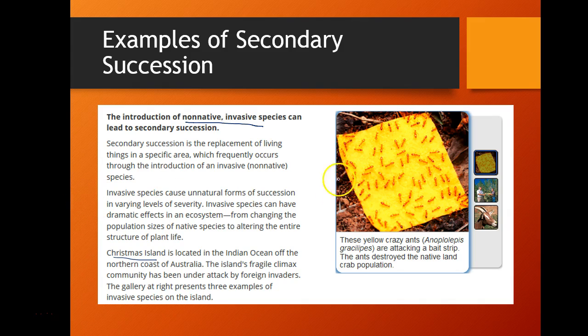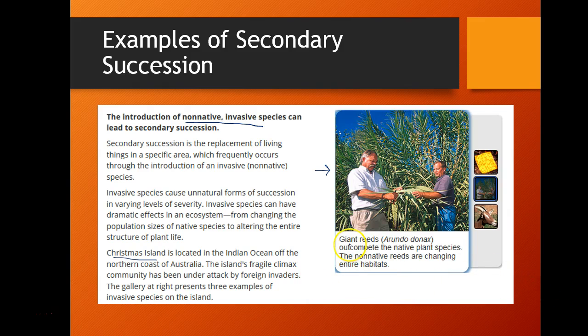So here we see an example of some yellow crazy ants, and these yellow crazy ants destroyed the native land crab population. So in this way, we have a non-native species coming into this ecosystem on Christmas Island and overtaking a native species. And so we see this replacement of the makeup of the species in this ecosystem, so we consider this secondary succession.